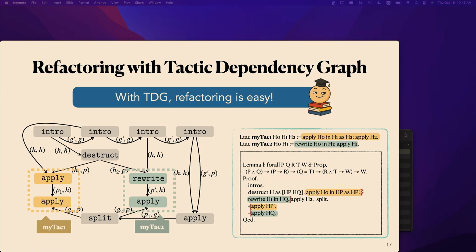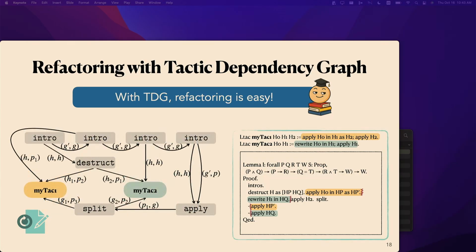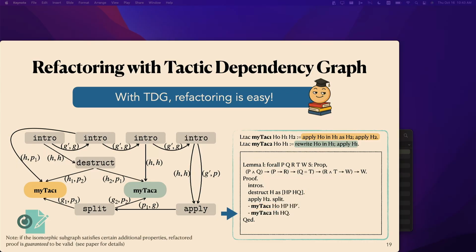And then to do the refactoring, we create a new node representing the custom tactic, and we replace the corresponding subgraphs with the newly created node while maintaining the incoming and outgoing dependencies. And then we can just use topological sort to convert the refactored TDGs into Rocq scripts.